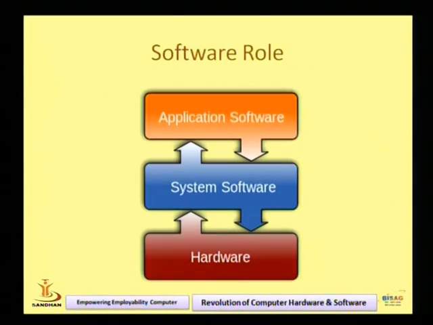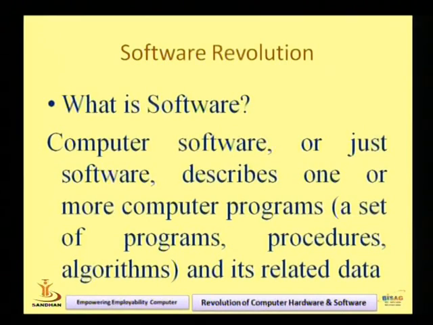Now we are slightly moving to the software part. Now what is software? Definition of software. Please check the content. Software is nothing, it is just a program. It is the description of instructions, or the procedure, or we can say it is the algorithm, and it is related to data. That is software. Software means you can say it's an application, a program, a procedure. So this is the definition of software.